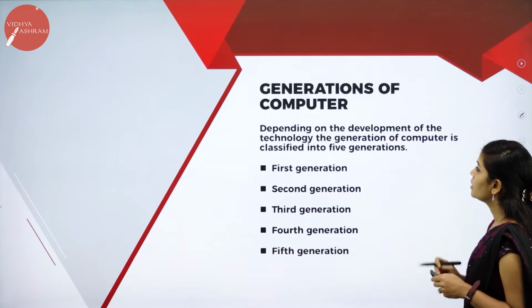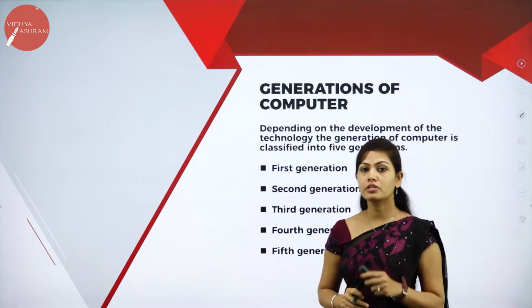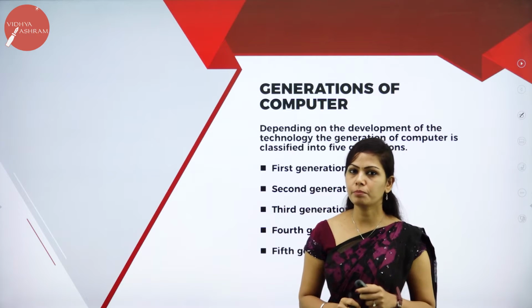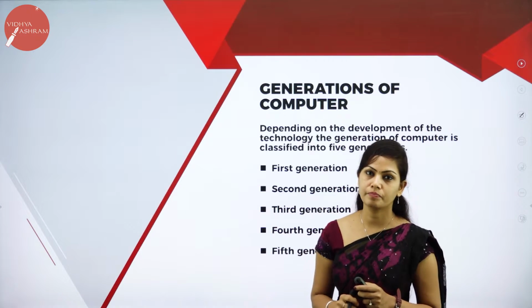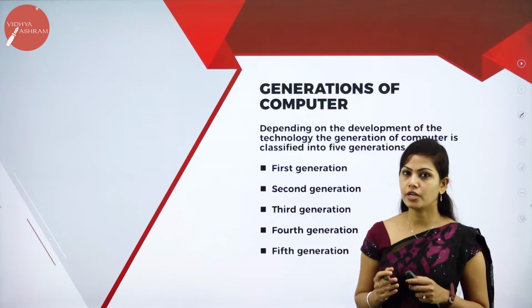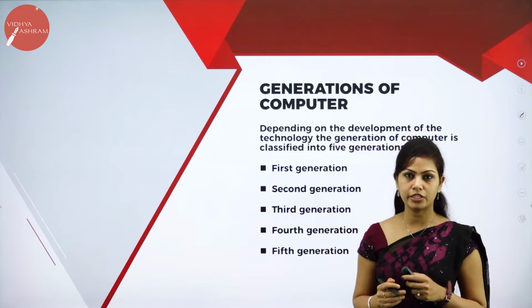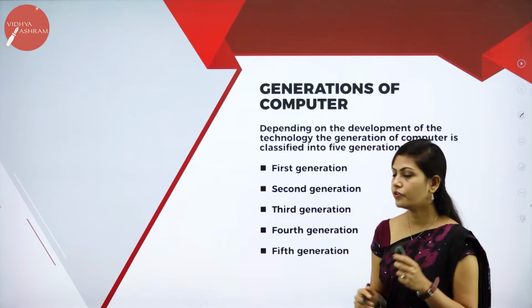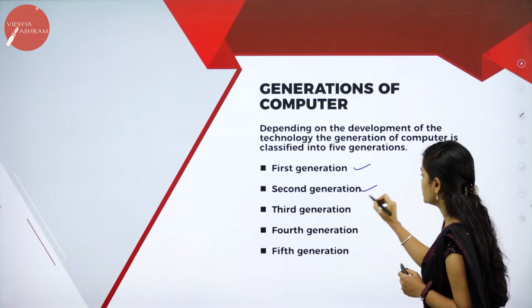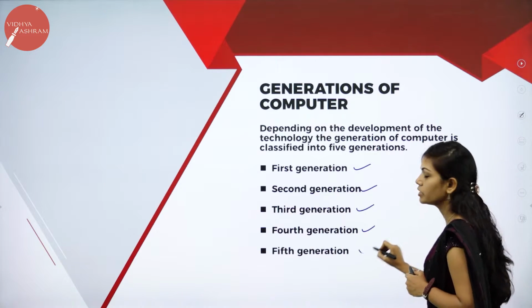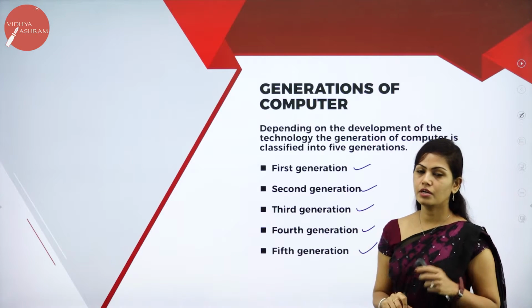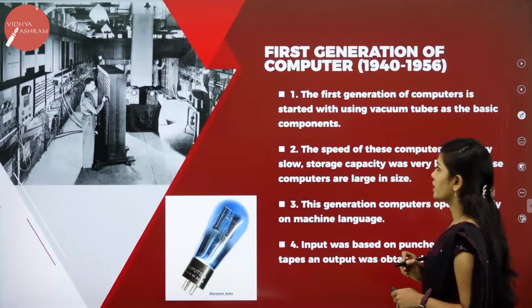So, next we have generations of computers. Very important question for 5 marks. Depending on the development of technology, generations can be classified into 5 types. That is, first generation, second generation, third generation, fourth generation and fifth generation. First we'll see the first generation.